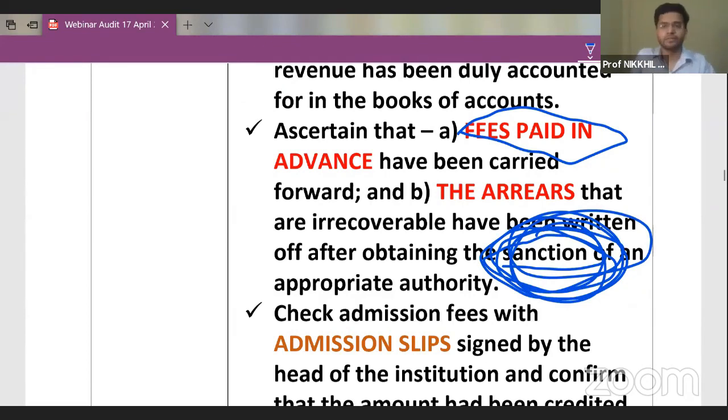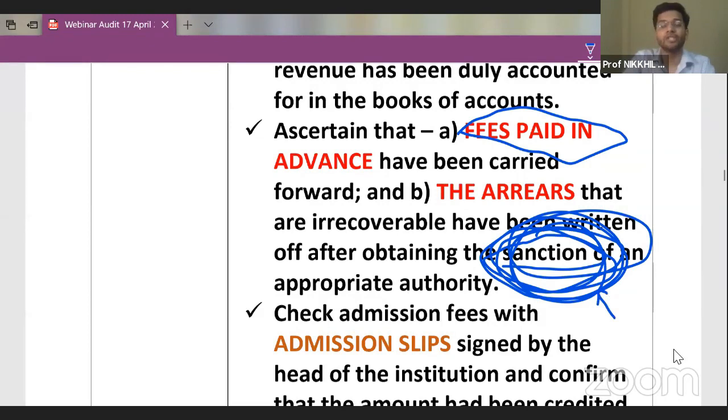Guys, sometimes accountants keep the fees received from a student in their own pocket. They take it away to their home and they tell the management that, oh, this student was unable to pay, please write off the balance. This student will not pay. To curb this situation, so that there is no fraud in the educational institution, a sanction is required to be taken from the appropriate authority.